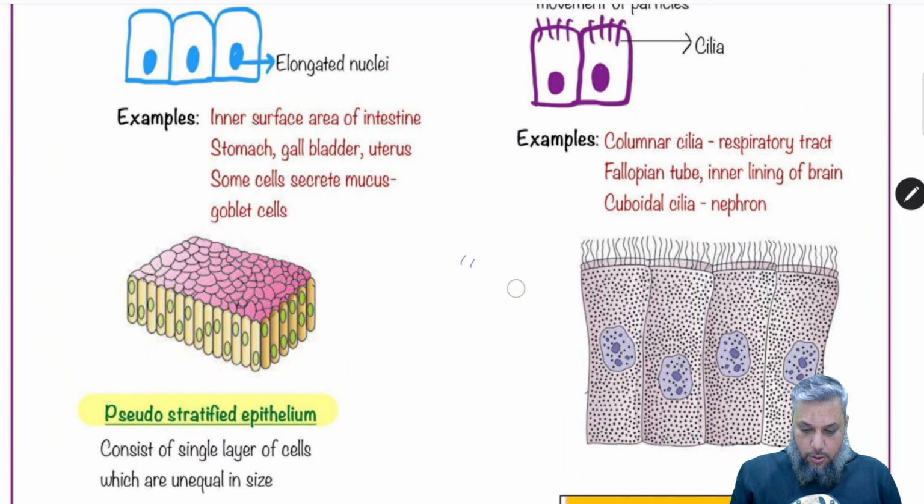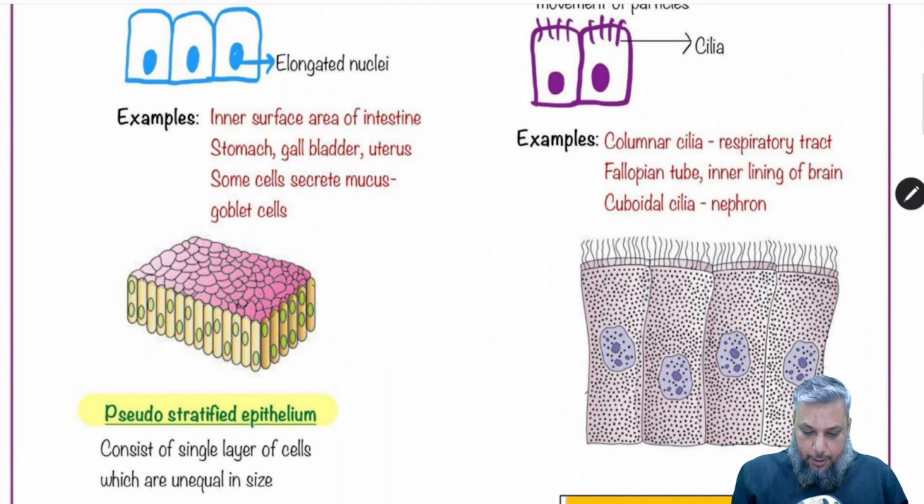So in conclusion, we have to keep in mind that if there is a ciliated columnar epithelium, it will help in the transport of substances over it, or it helps in the movement of liquids that are there. For example, in our brain there are empty spaces called ventricles, and inside them there is a fluid called CSF. So the movement of these cilia in the ventricles helps in the movement of the cerebrospinal fluid. That was about the columnar epithelium, ciliated type.